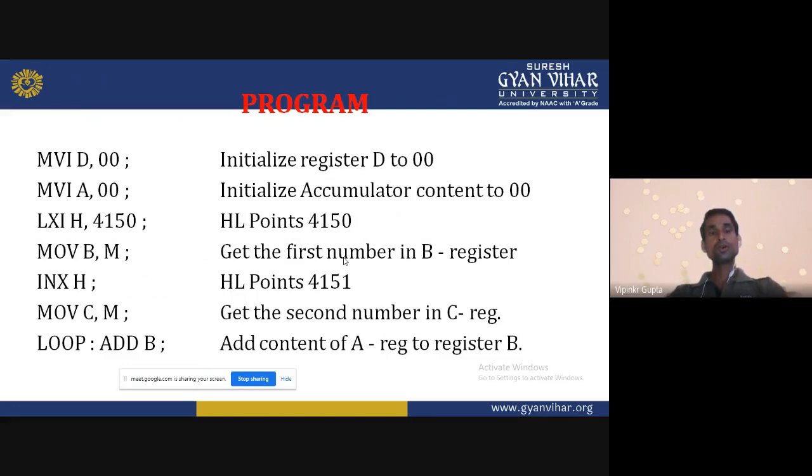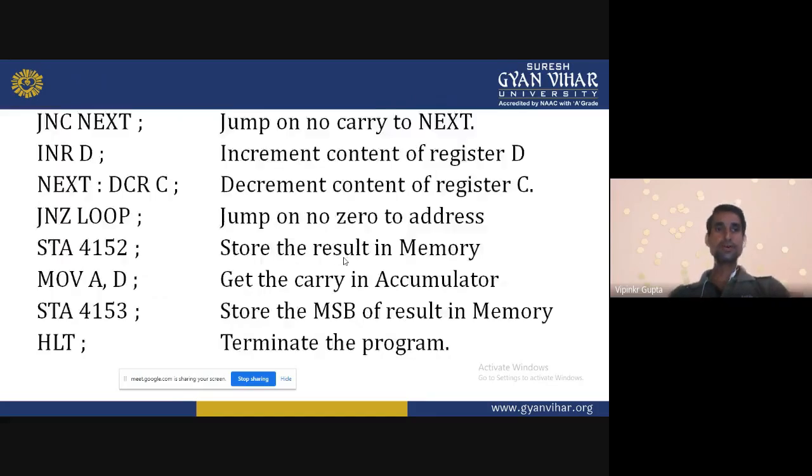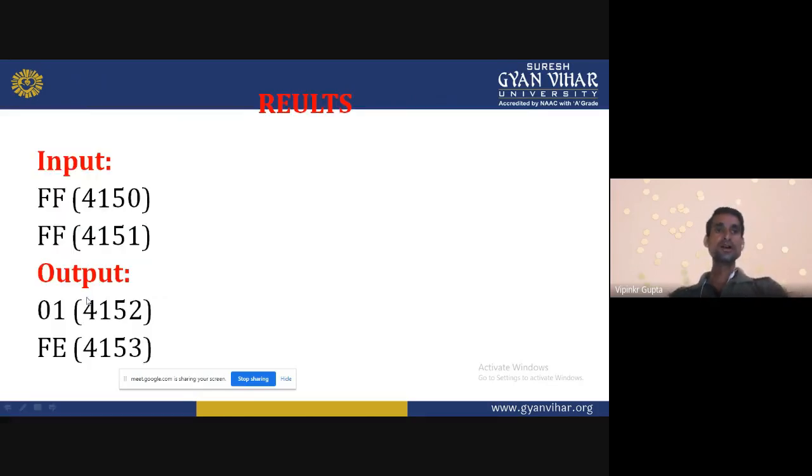So initially the D register has 00. Move immediate A comma 00, so the accumulator is also initialized with the content 00. Our data will be available at 4150. These are our inputs.